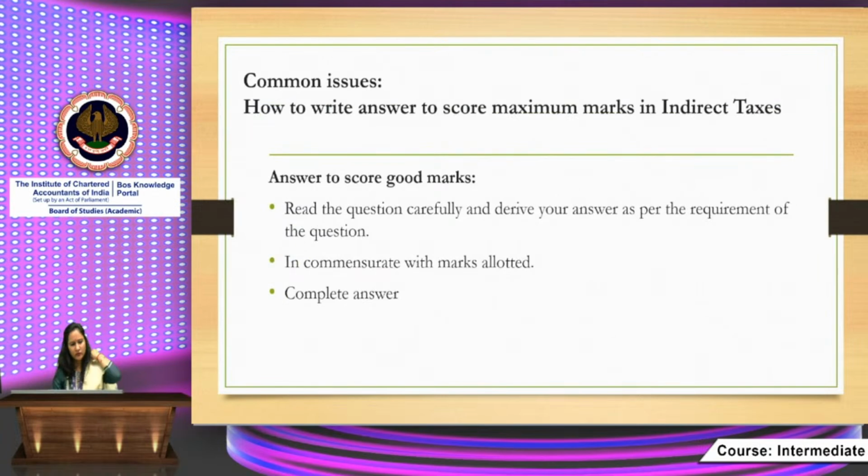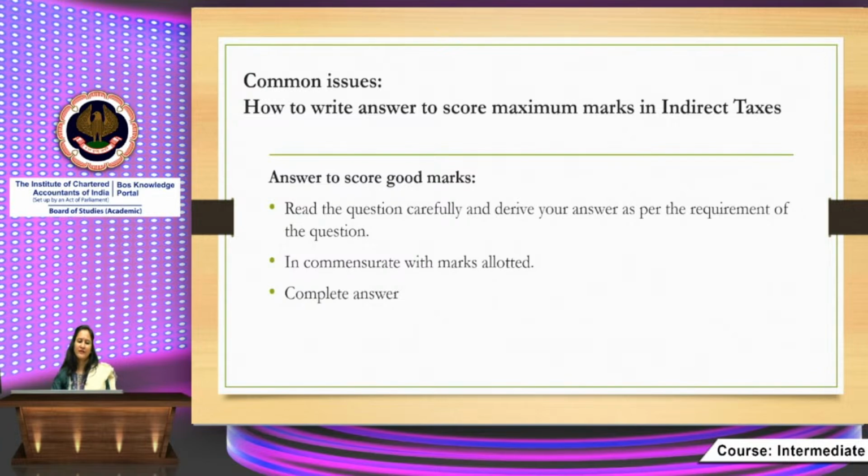Then a few common issues are there which we received from students over mail, over telephone, over the e-Sahayata portal. That is, how to write answers to score maximum marks in indirect taxes.